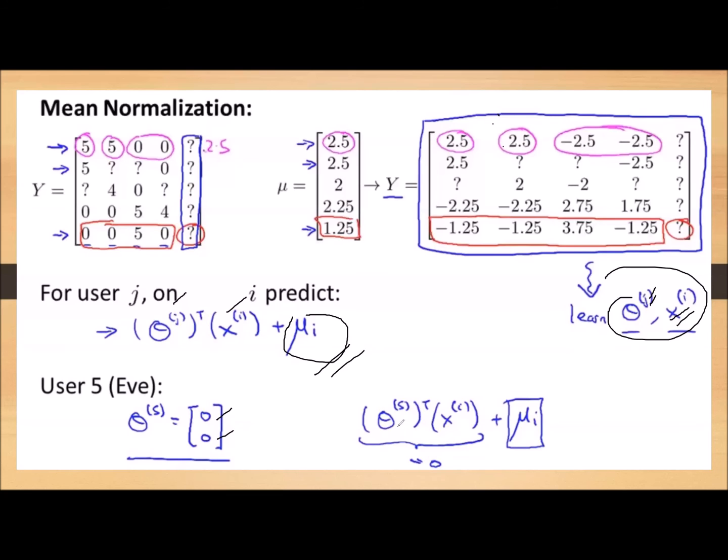Even if we multiply any features with the theta 5 matrix, the result is 0. Because this product is 0, we are adding only the mean. The result is the mean. So whatever means we got, 2.5, 2.5, 2, 2.25, 1.25, we simply substitute that mean here.